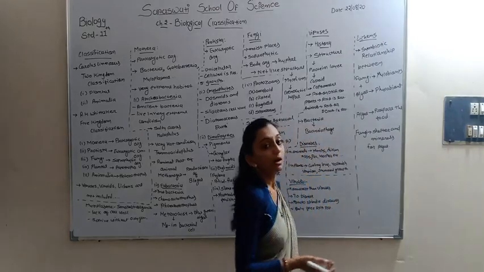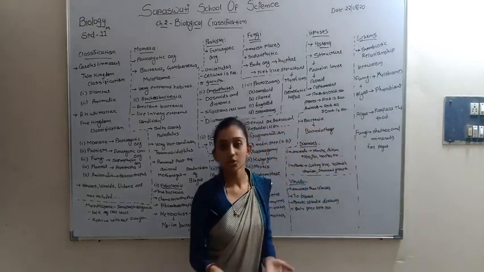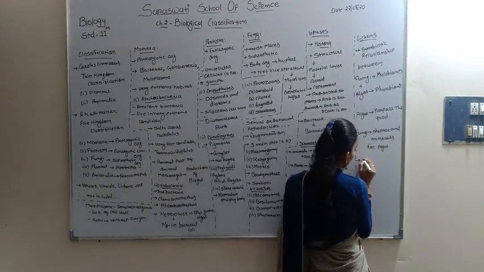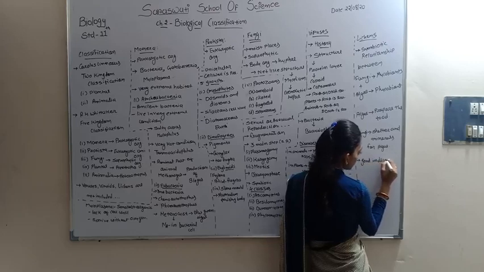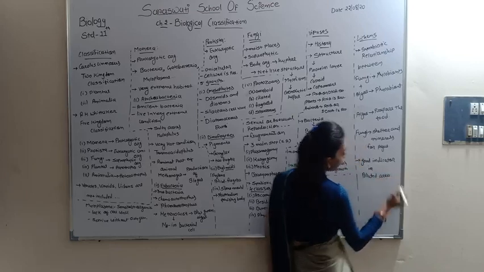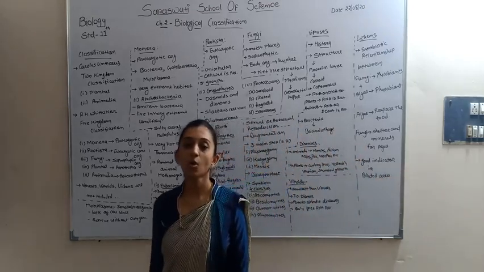So it is a mutual symbiotic relationship between algae and fungus. Lichens are a good indicator of polluted areas, because lichens do not grow in polluted areas.